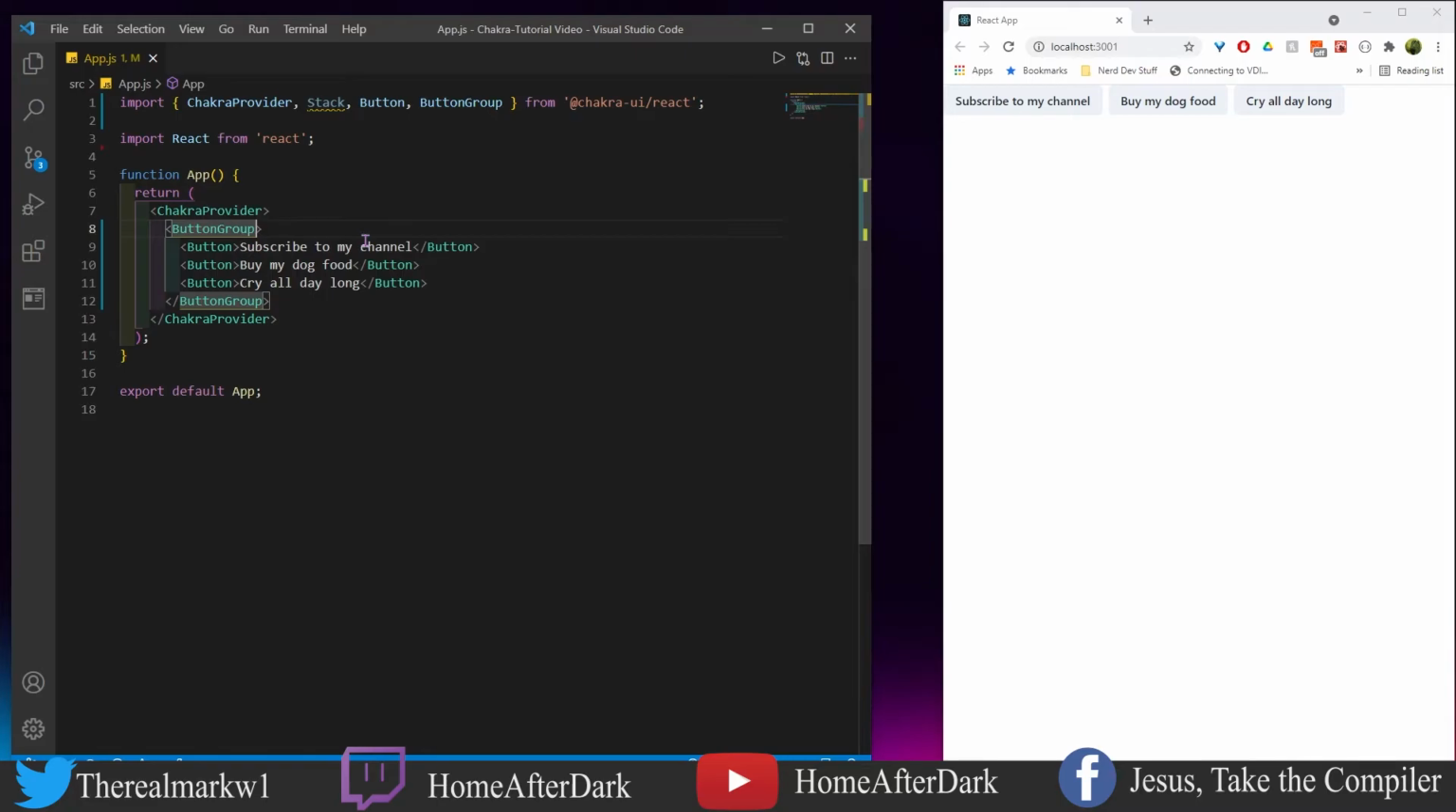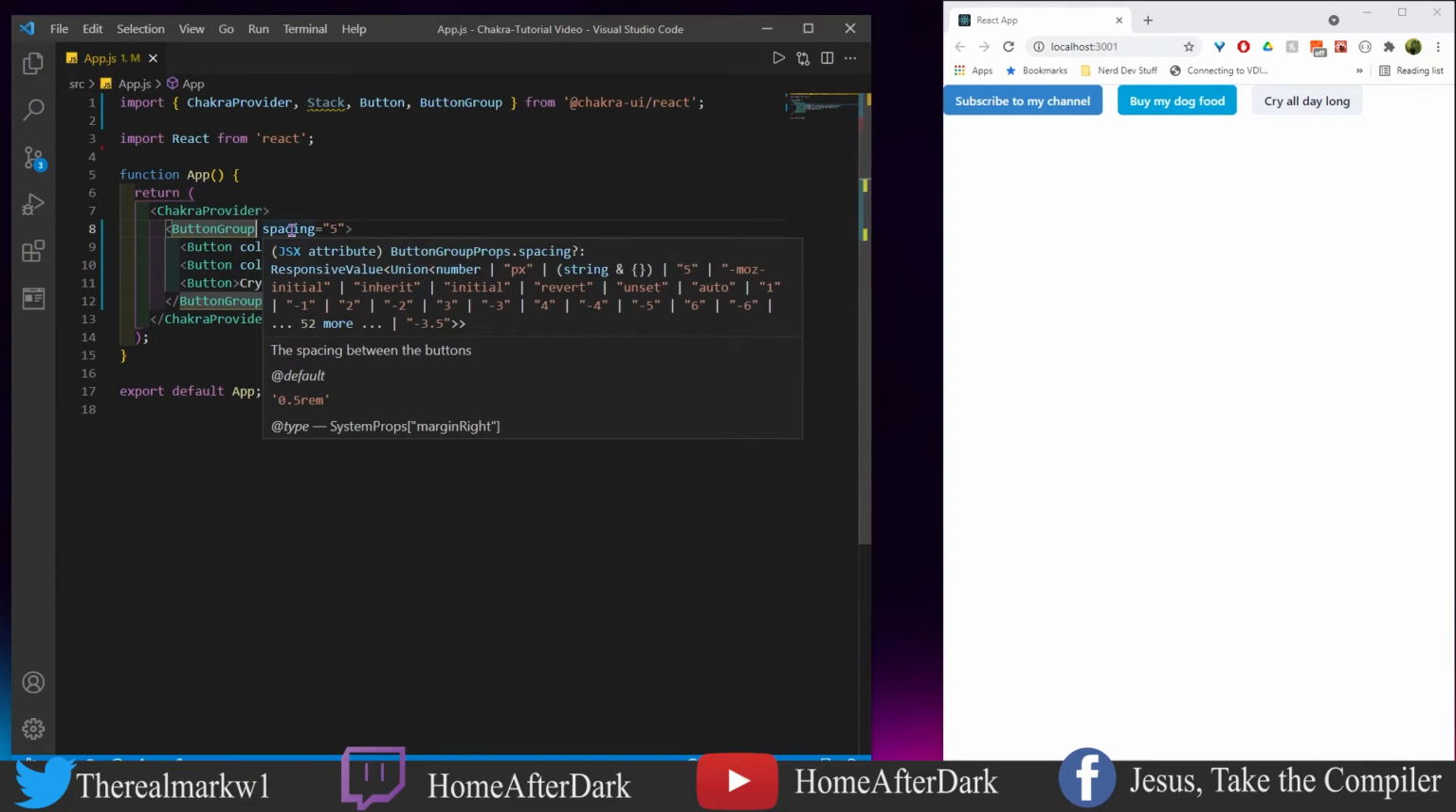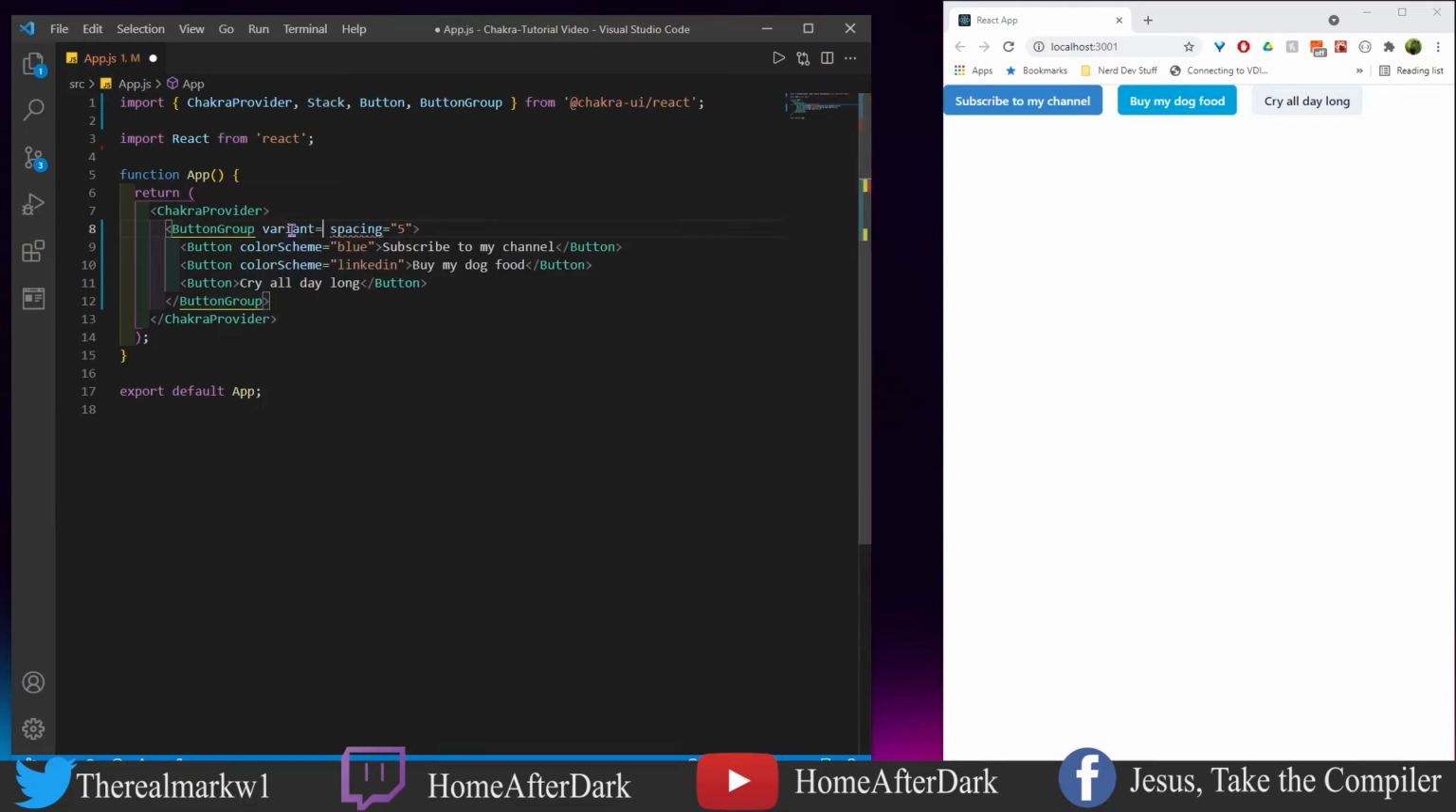But let's come up here and add some spacing in. So now we have a little bit more spacing. So let's do some color scheme stuff here. So we see these first two are styled, and then we have a gray one. That's fine. Let's come up here and do a variant in the button group itself. Okay, nothing changes. Let me come down here and do this.